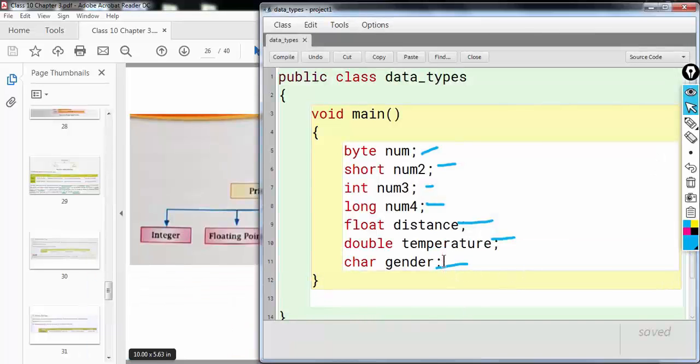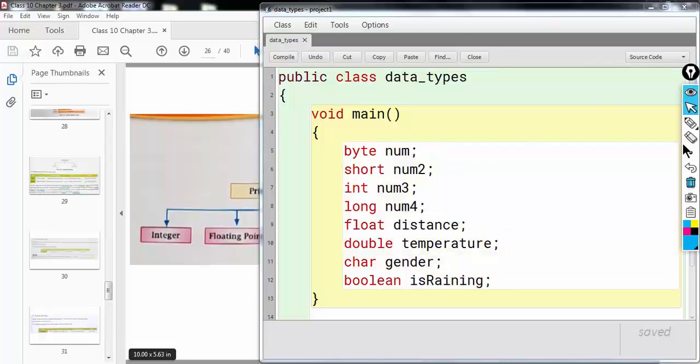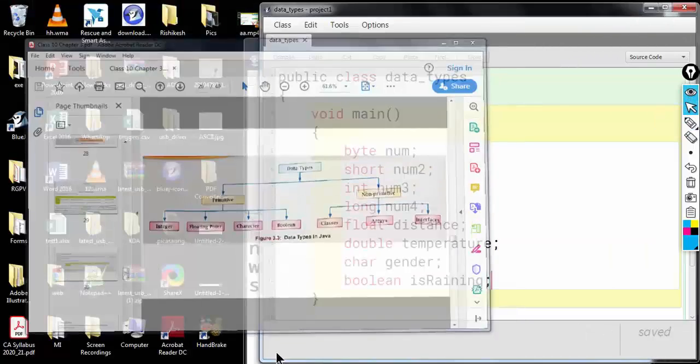So let's create boolean type also. So you can see we have created 8 different kinds of containers, or variables.